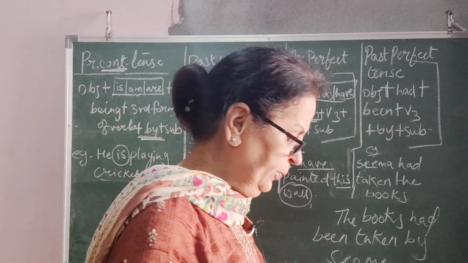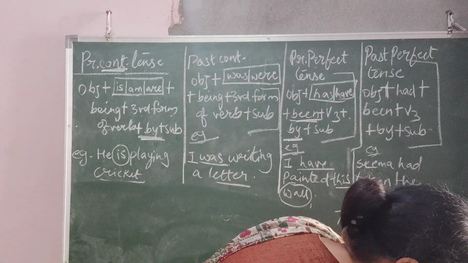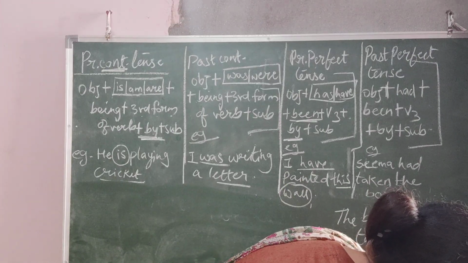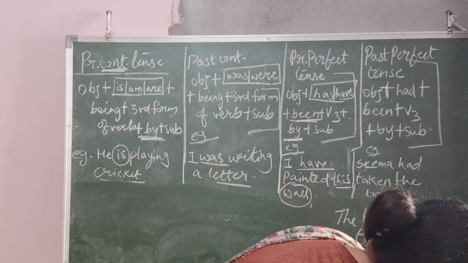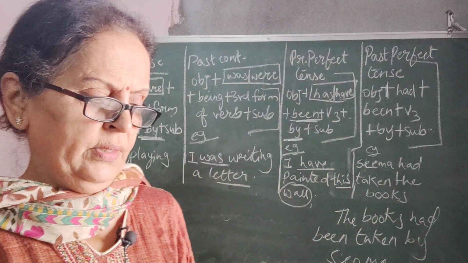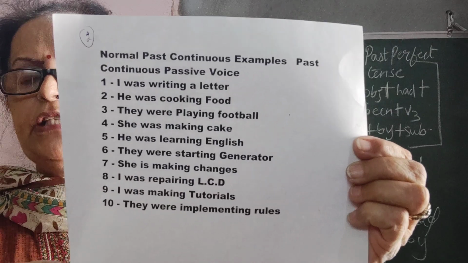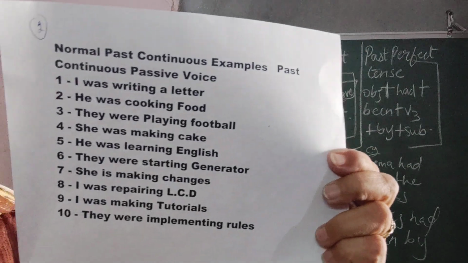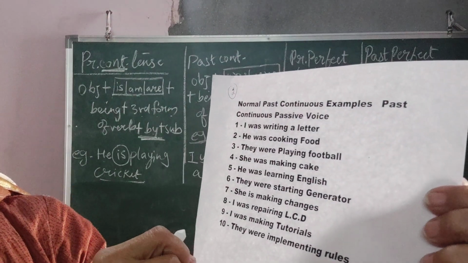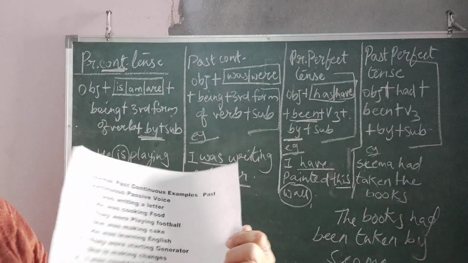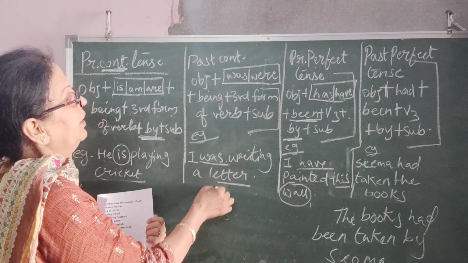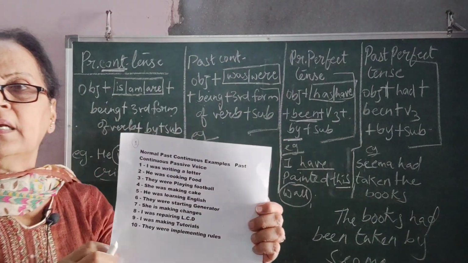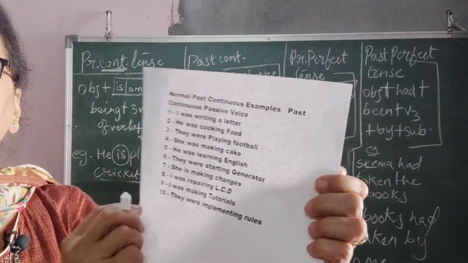Now we move down to past continuous tense. Note down the sentences and solve it according to the example. I'll do one for you and then we'll go further. The first sentence is, I was writing a letter, which is already given here. A letter was being written by me. Correct? Now second one, he was cooking food.